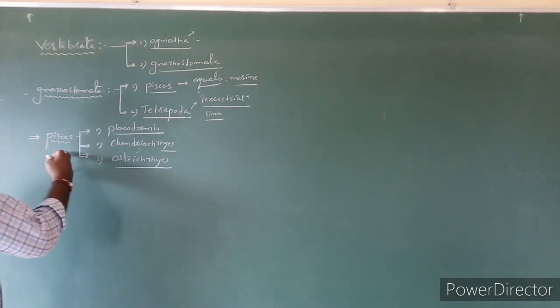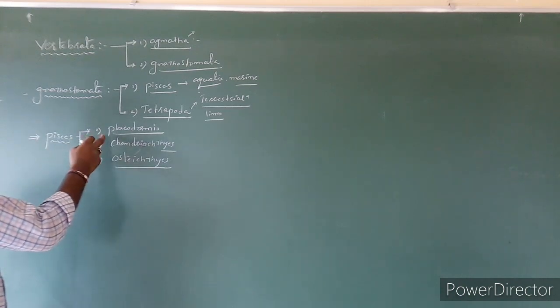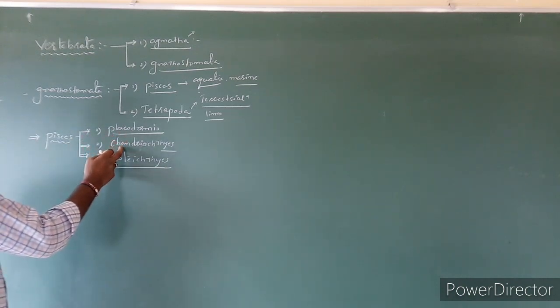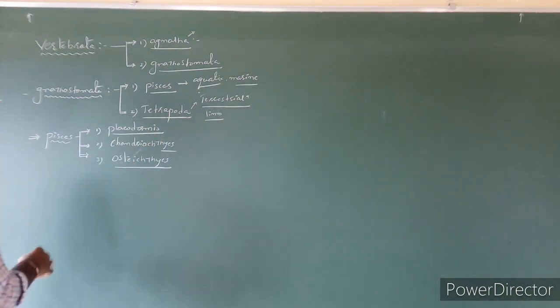Clear? These Pisces, nothing but fishes, are divided into Placodermi, Chondrichthyes, Osteichthyes. Next, remaining what? Tetrapoda.